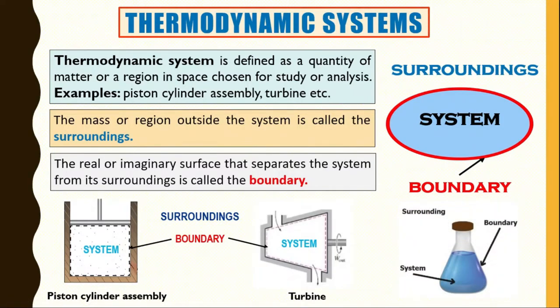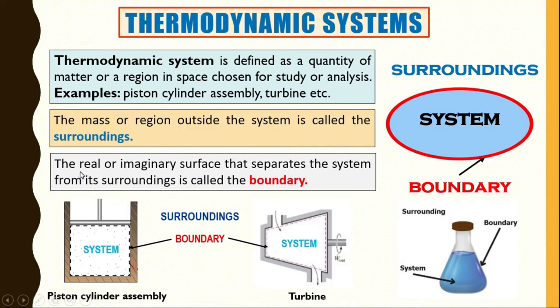In this we study whatever chemical reaction or chemical process takes place. That chemical you can consider as the system. Outside is called the surrounding. The conical flask glass that separates your system from the surrounding is called the boundary. So this glass is considered the boundary that separates your system and surrounding.